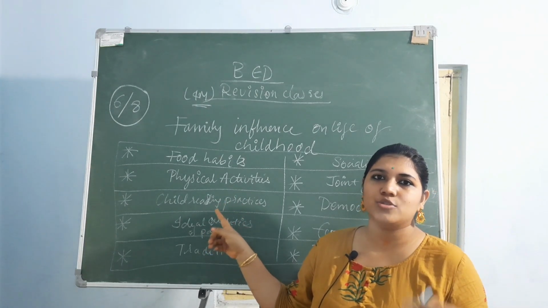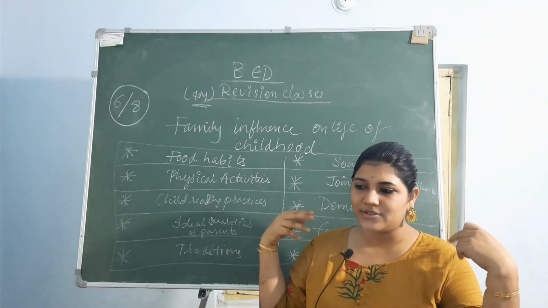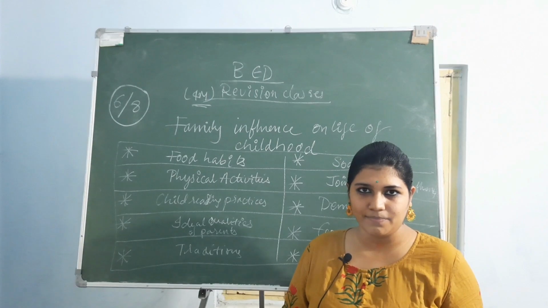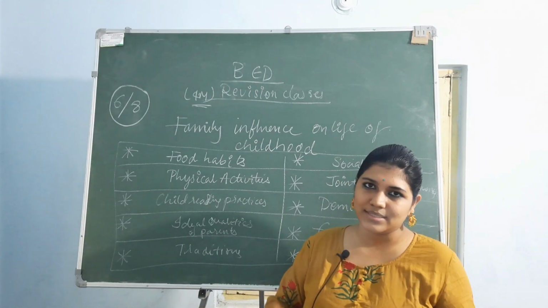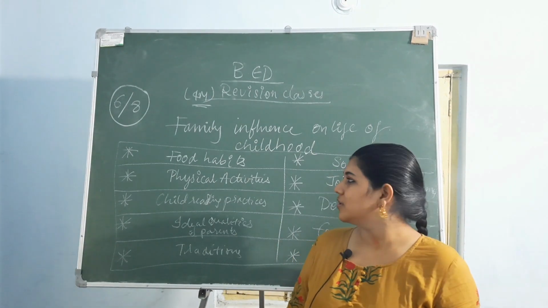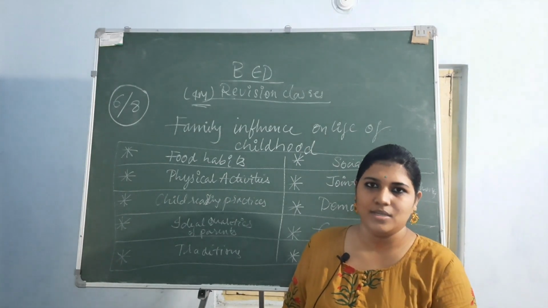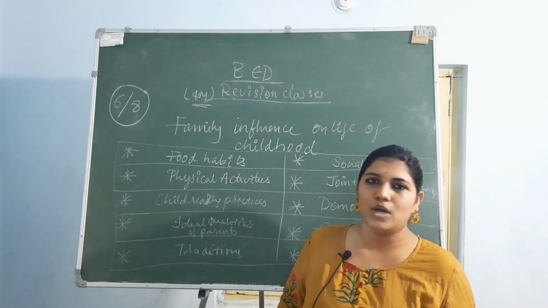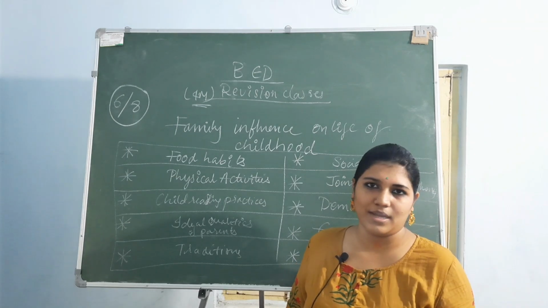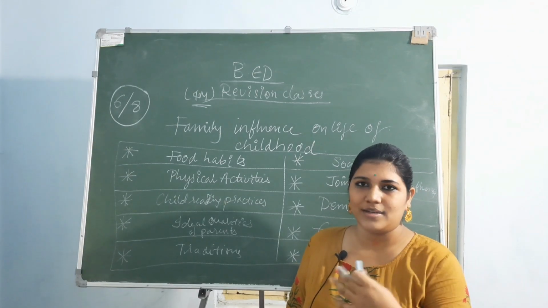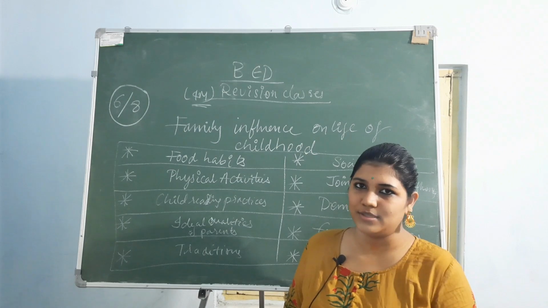Okay, so food habits are done and physical activities are also done. The main priority is to play games and interact with other members of society, not only to sit at home. That is the main priority, to get socialized. But it doesn't mean that you just go outside and don't come back, going out of the house like that.